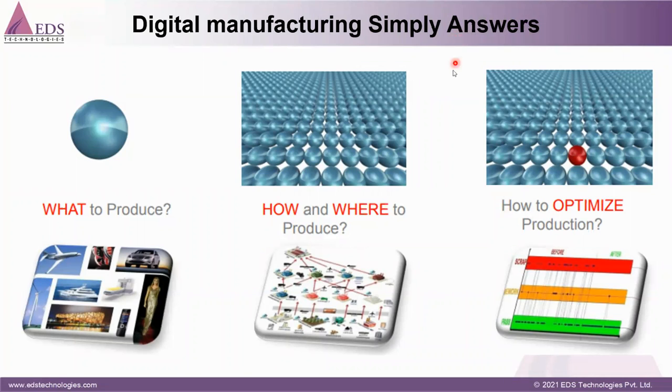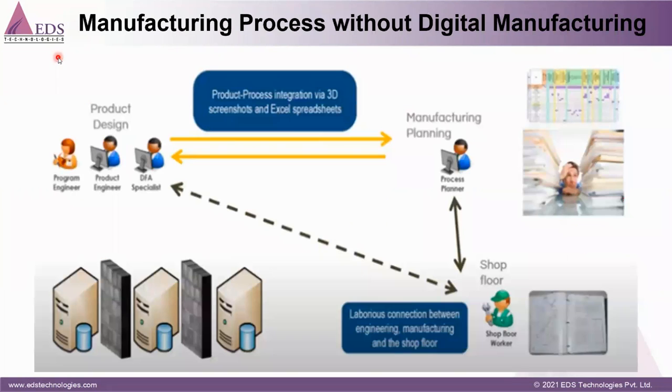The simple answer is you have to go for digital manufacturing, because in digital manufacturing we are validating the processes before going to production. So we can eliminate this bottleneck and all those things. I just want to highlight with this slide why digital manufacturing is required. So coming to the next slide.